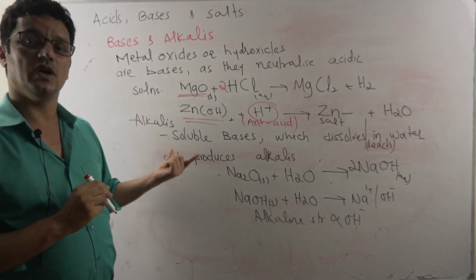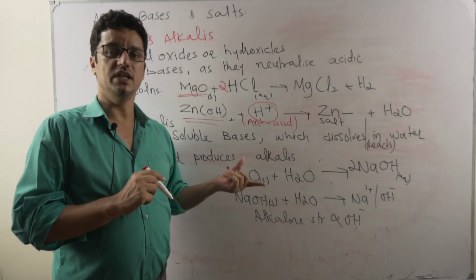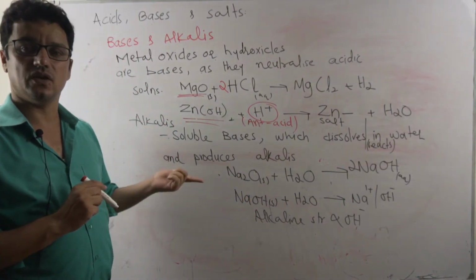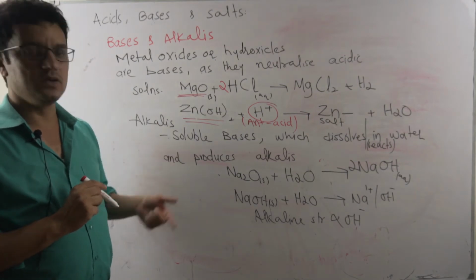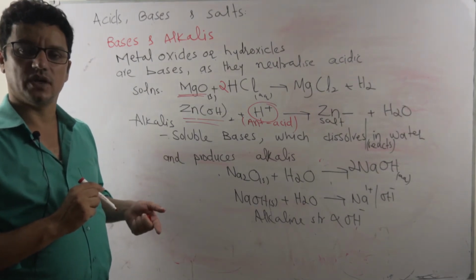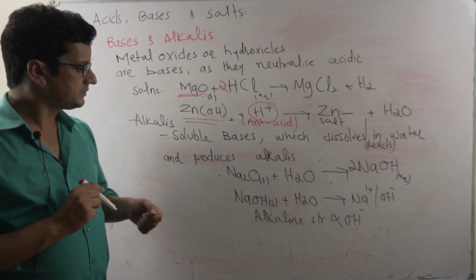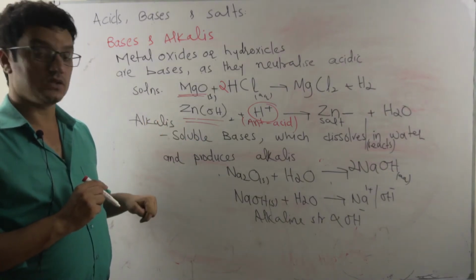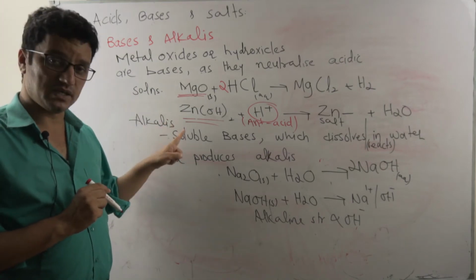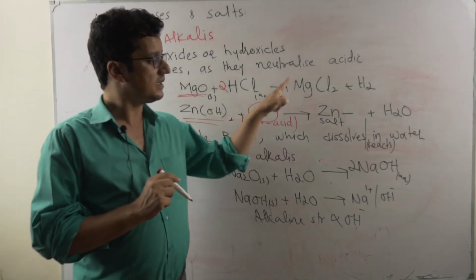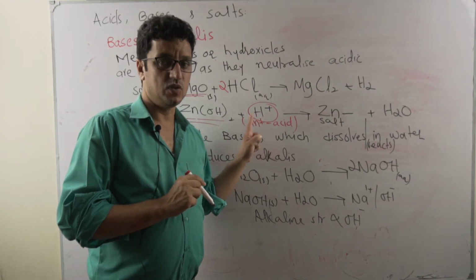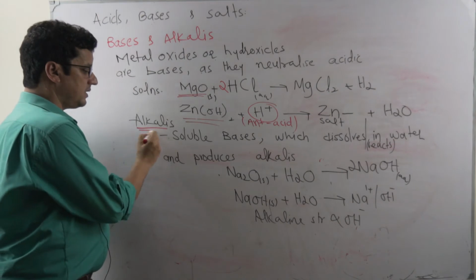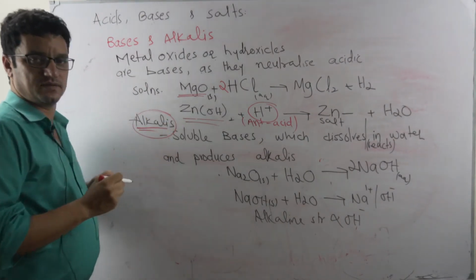Like soils are acidic and crop yield is low, and we mix calcium oxide, the basic metal oxide, and it neutralizes the acidic character of the soil. So when we say bases, it means those chemicals which neutralize the acids. But out of these bases, there comes a term called alkalis.